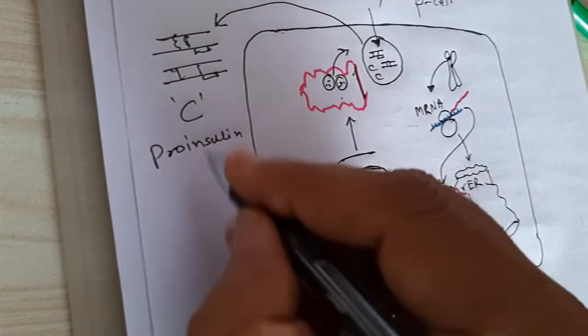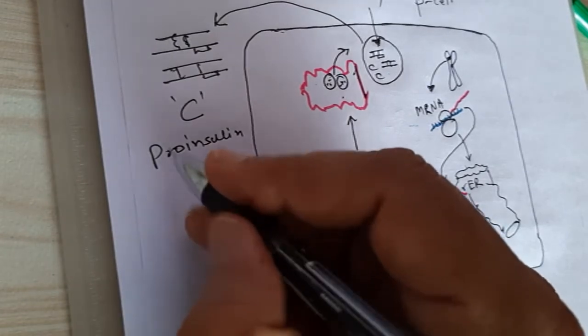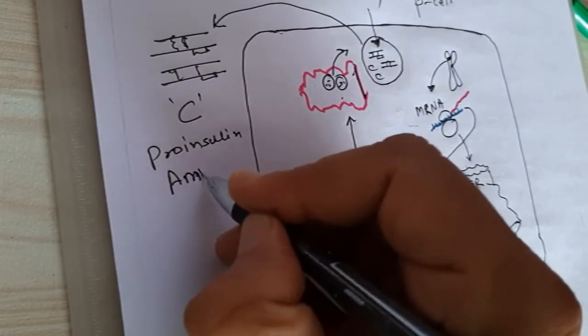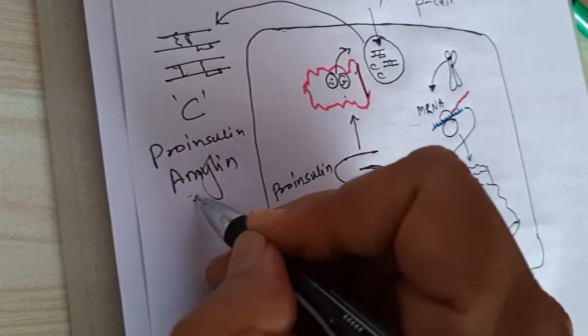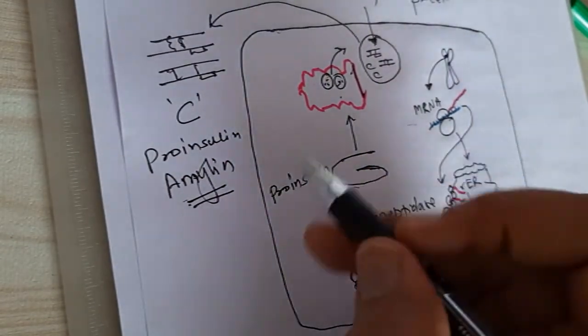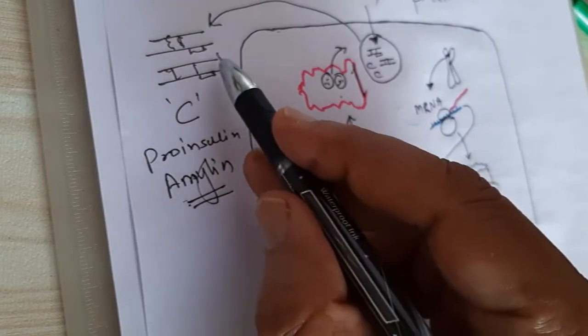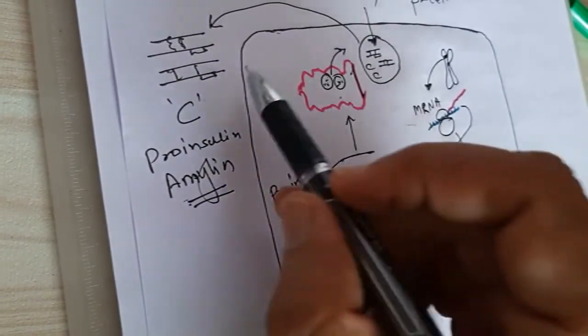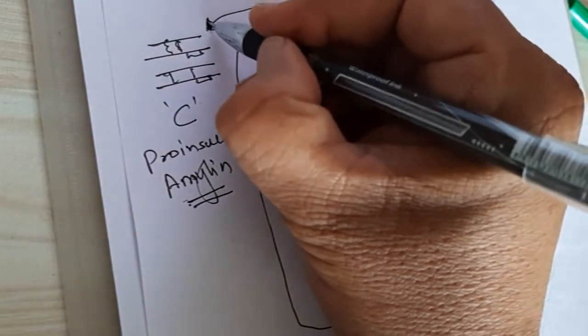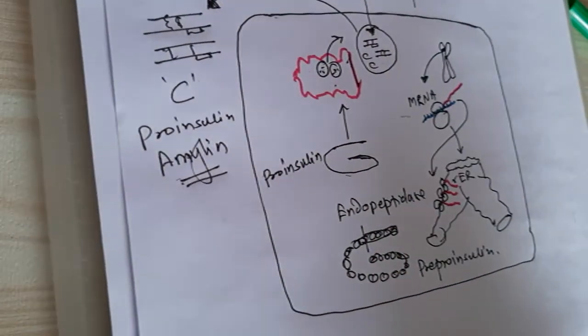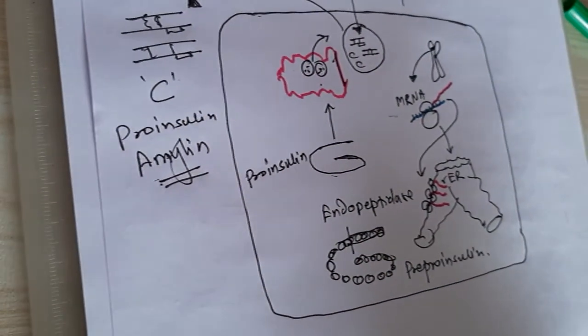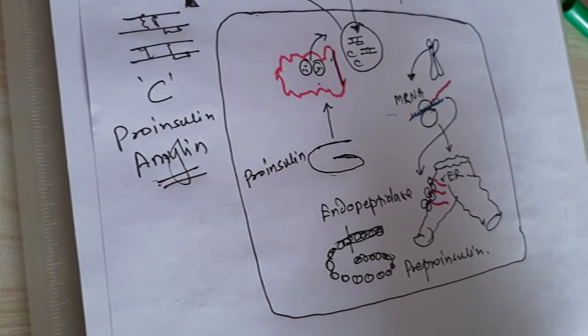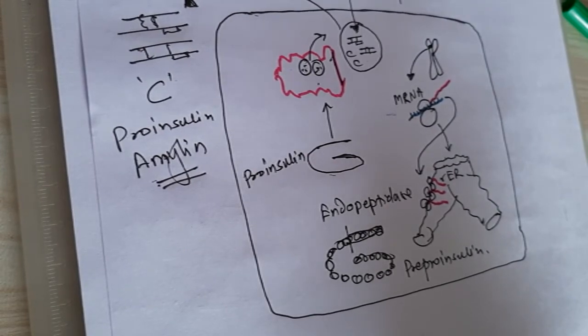Along with that, there is one important molecule also secreted called amylin. This we'll study afterward. The C-peptide and insulin are very important as far as diabetes mellitus is concerned. So this is about the synthesis of insulin.